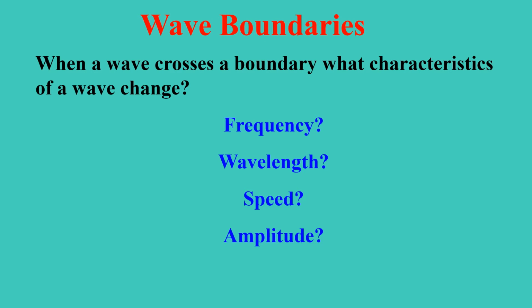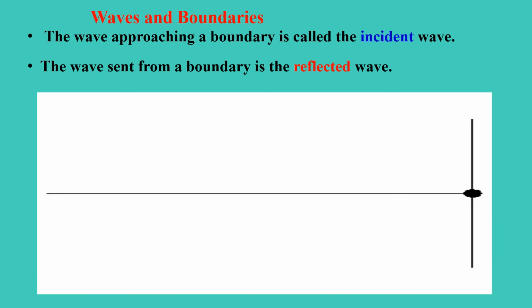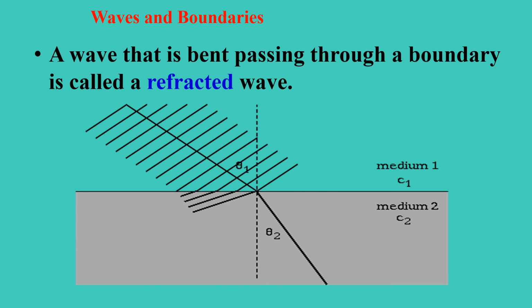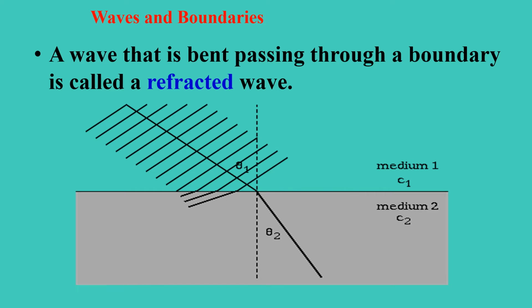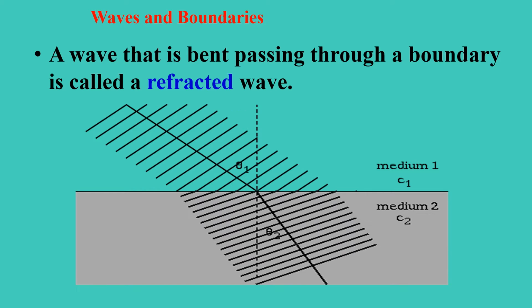When a wave crosses a boundary, what characteristics of a wave change? Is it the frequency, the wavelength, the speed, or the amplitude? The wave approaching a boundary is called the incident wave, while the wave sent from a boundary is the reflected wave. A wave that is bent passing through a boundary is called a refracted wave.